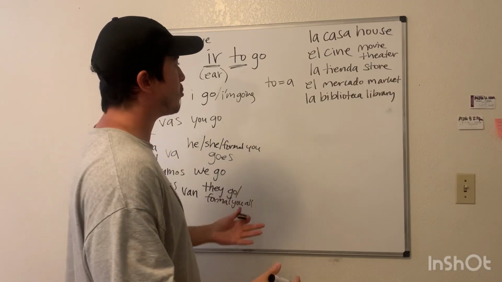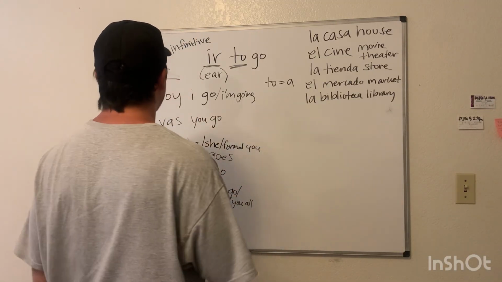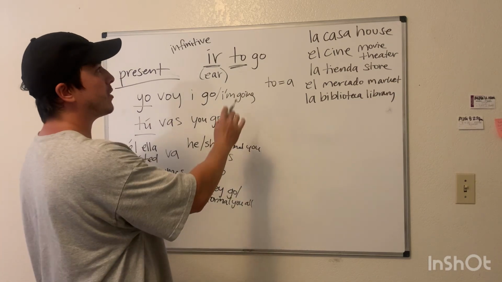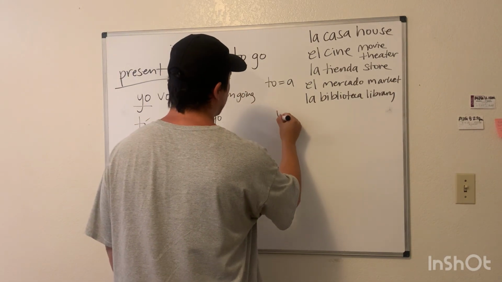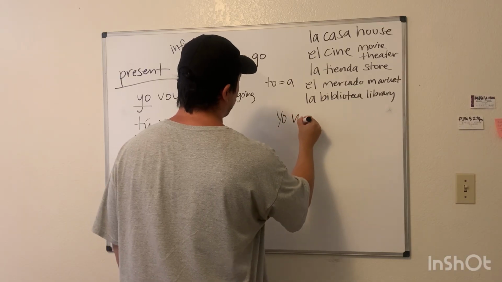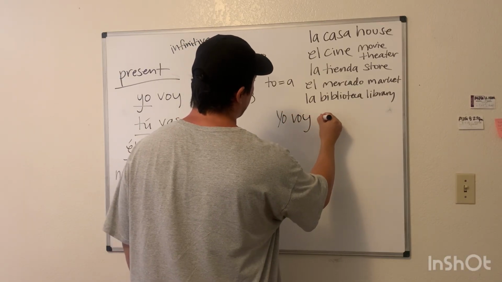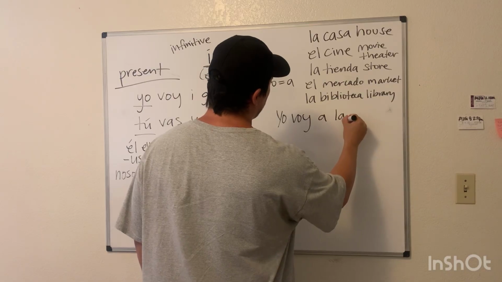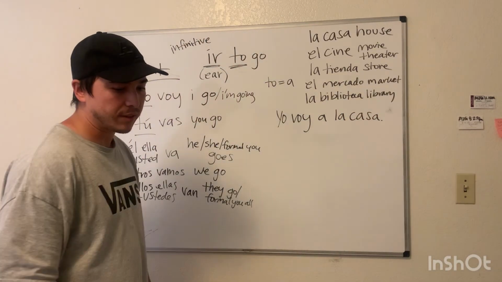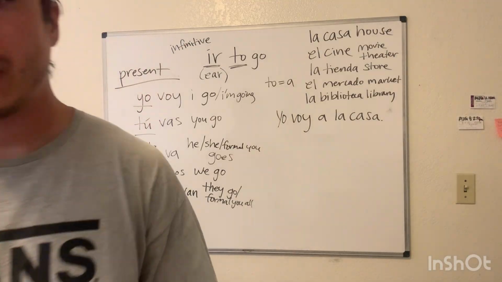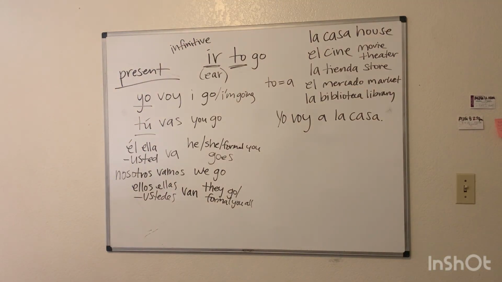I'm going to somewhere, you use a. So to say I'm going to the house, yo voy a la casa. There's your sentence. Yo voy a la casa.